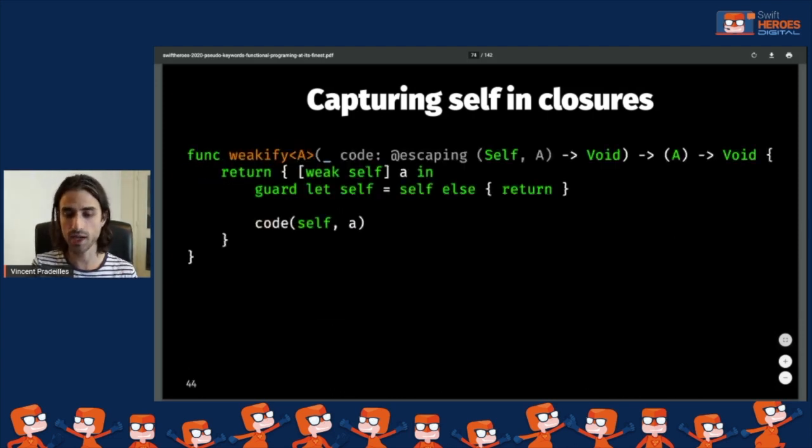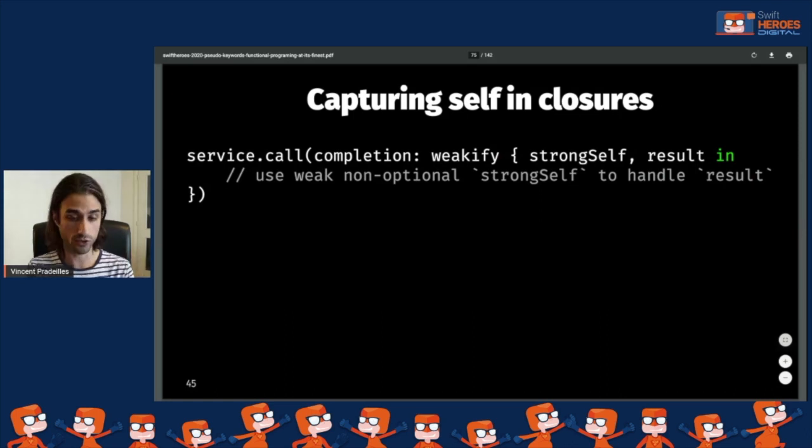And of course, sometimes our completion handlers also take values and not just no arguments. So we also make a version of Wikify where we can have access to self and also an argument. And now we can use it this way. We can just write a closure in which we already have the strong instance of self and the result that the completion handler takes as an argument. And we use the pseudo keyword Wikify in order to make it work with a completion handler that is just going to provide you the result.